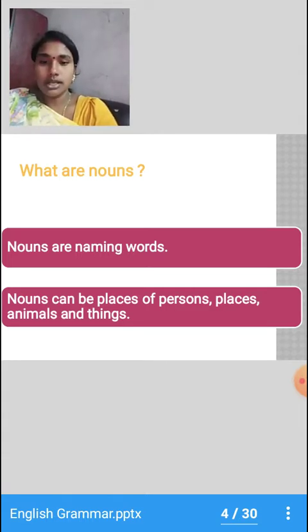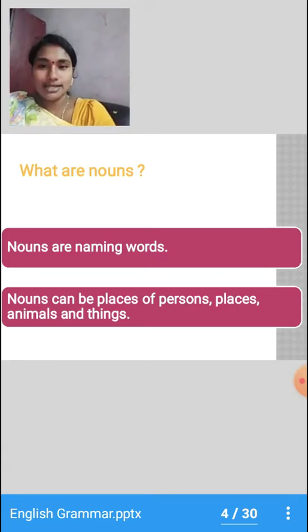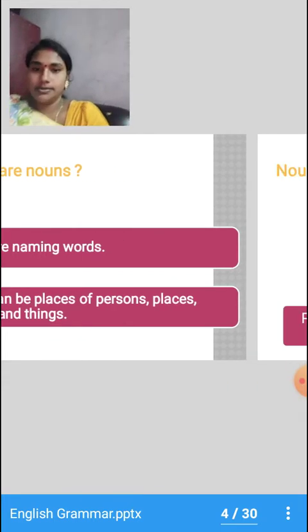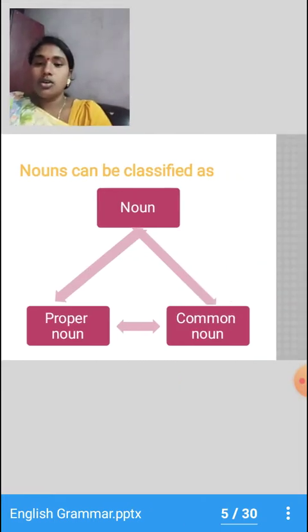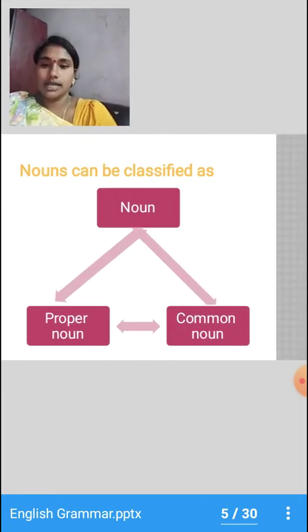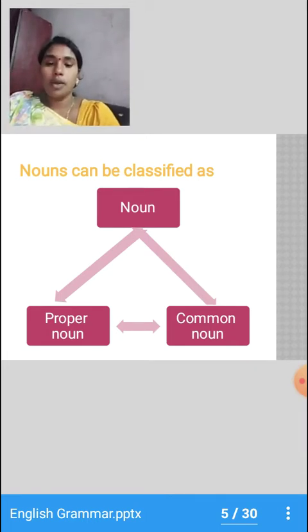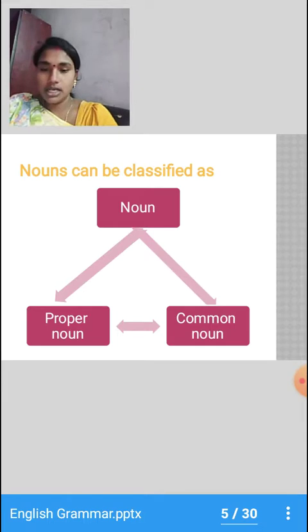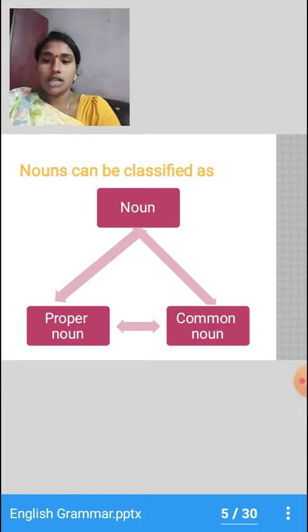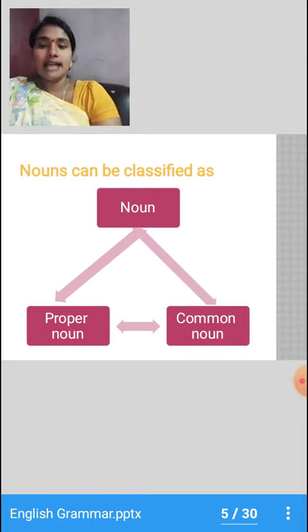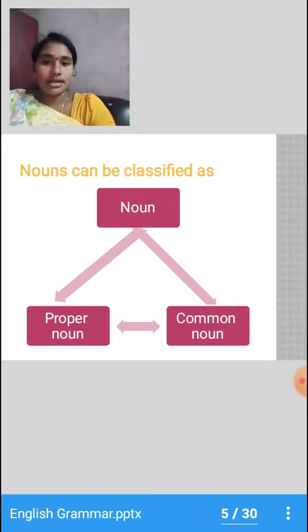Nouns can be names of persons, places, animals and things. Nouns are of two types. What are the two important types of nouns? Proper and common nouns. Today we are going to see what are proper nouns and what are common nouns.